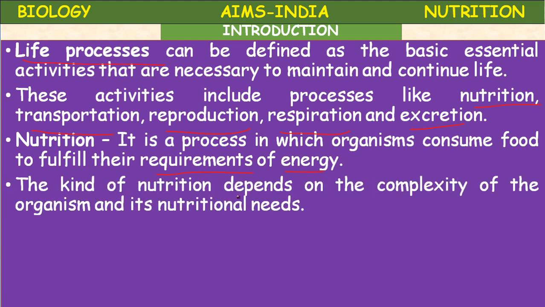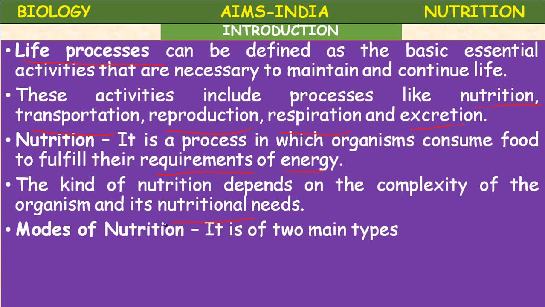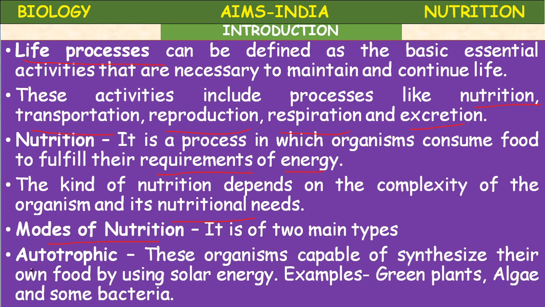The kind of nutrition depends on the complexity of the organism and its nutritional needs. The more complex the organism, the more its nutritional requirement. So modes of nutrition are of two main types: autotrophic nutrition and heterotrophic nutrition.